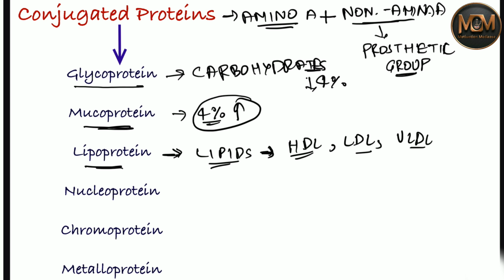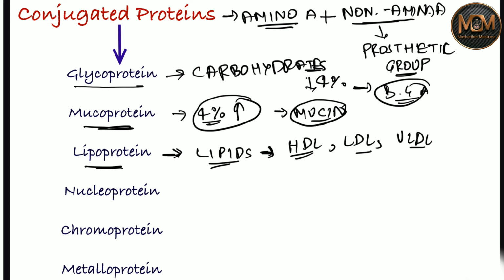For glycoprotein, I didn't tell you the example: the blood group antigen belongs to the glycoprotein. About the mucoprotein, you have seen mucin in saliva; this is a mucoprotein.